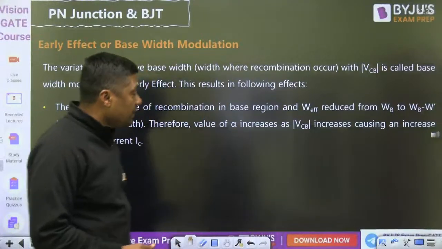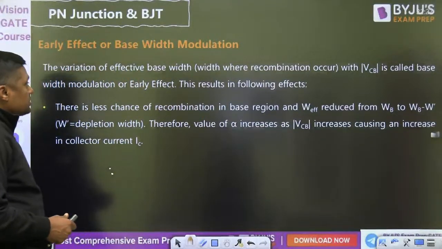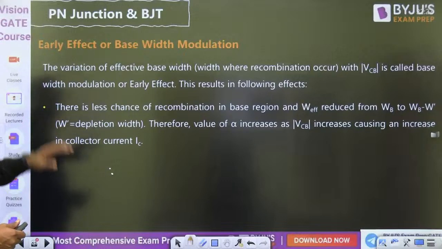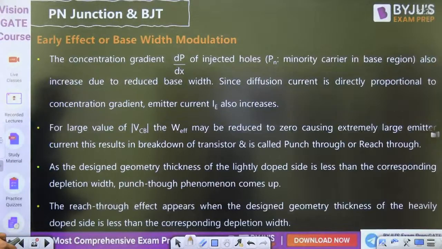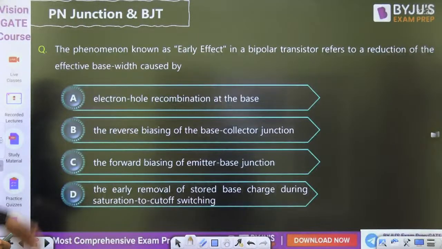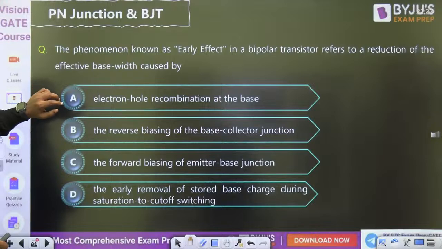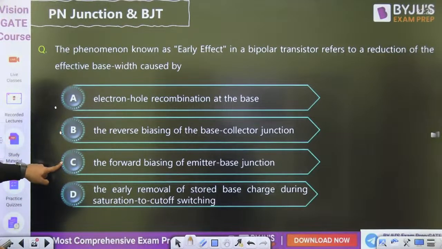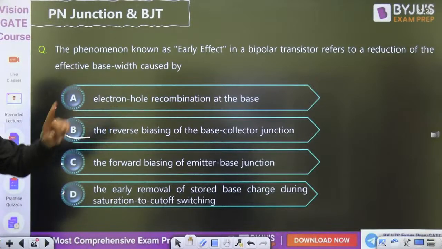They will ask in MSQ theoretical as well as numerical based questions on base width, early effect or base width modulation, guys. This is the type of question they will ask. The phenomenon known as early effect in a bipolar transistor refers to a reduction of the effective base width caused by: electron hole recombination, reverse biasing of the base collector junction, or forward biasing of the emitter base junction. The answer is reverse biasing of the base collector junction region.